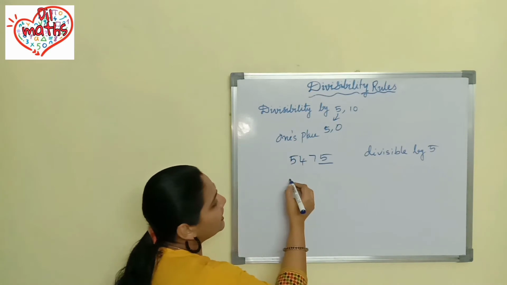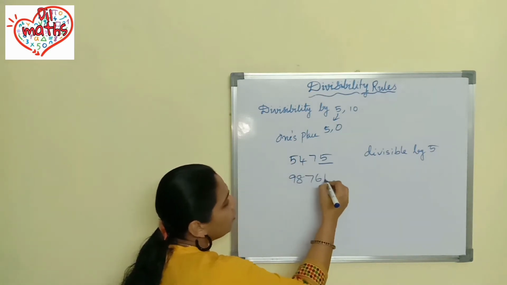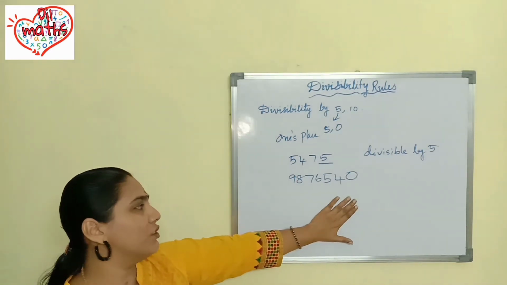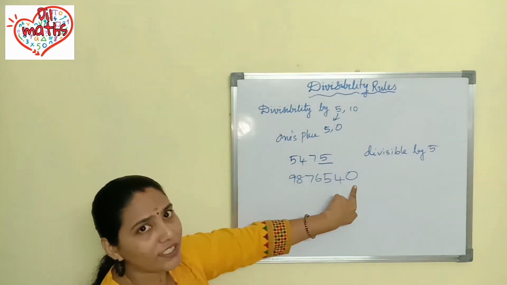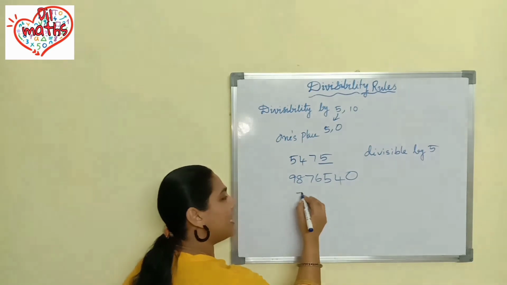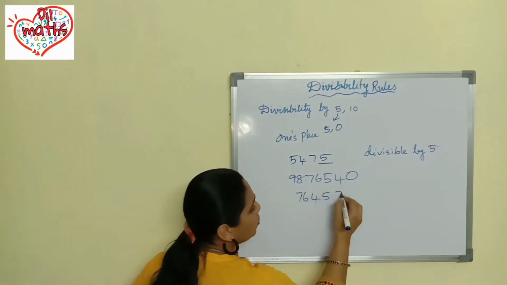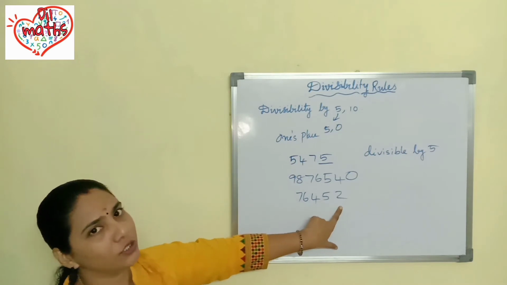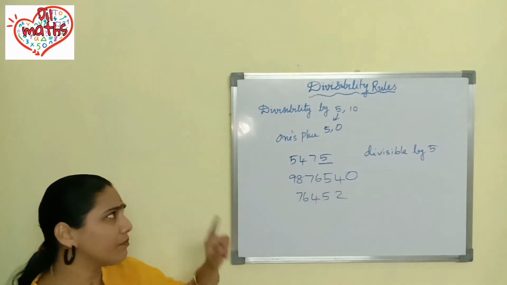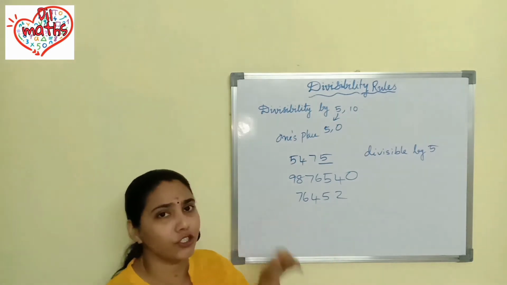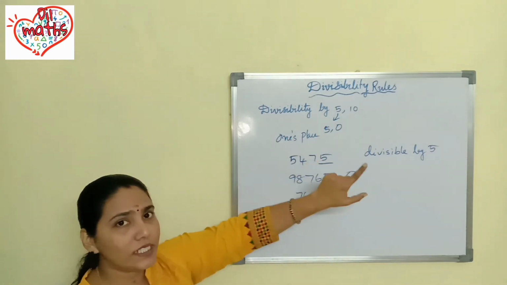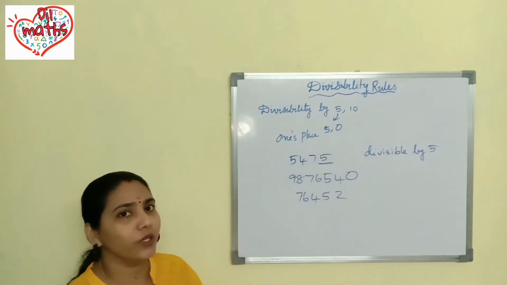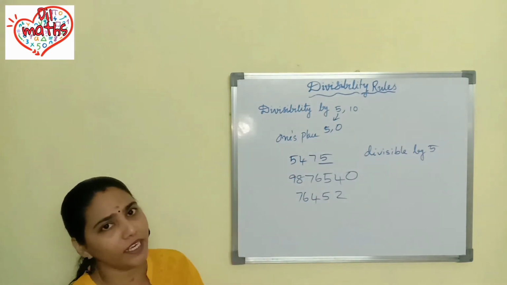If you are taking another number, 9876540, is it divisible by 5? Yes, it is divisible by 5 because in the ones place 0 is given. If you are taking another number, 76452, is it divisible by 5? No. Why? In the ones place 2 is given, so it is not divisible by 5. So how will you check that a number is divisible by 5? You should check the ones place. If the digit in the ones place is 5 or 0, you can say that number is divisible by 5.